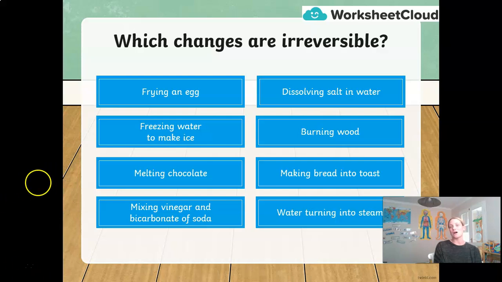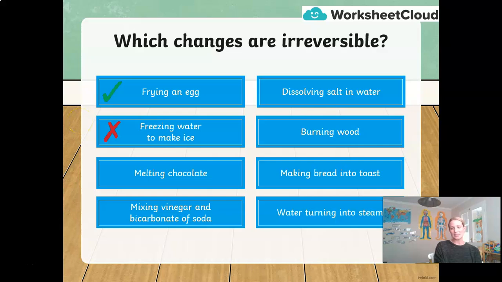So the question asks, which are the irreversible changes? Well, frying an egg. Yes, it's irreversible. I will never get a liquid egg back from the fried solid one. Freezing water to make ice. Is it reversible or irreversible? Well, it isn't irreversible because I can melt the ice to get back to water, liquid water that is.